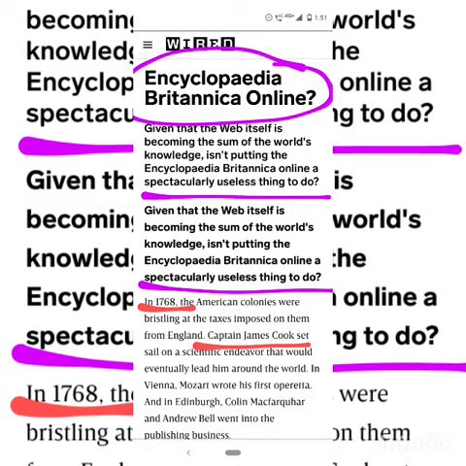So now we are moving on to a totally different kind of story, which I have borrowed from the website of Wired, and it's a blog speaking on features, especially knowledge features. Here we are discussing Encyclopedia Britannica, which is going online. So it is a question mark. It's an intriguing headline, and it is also followed by a small summary blurb.